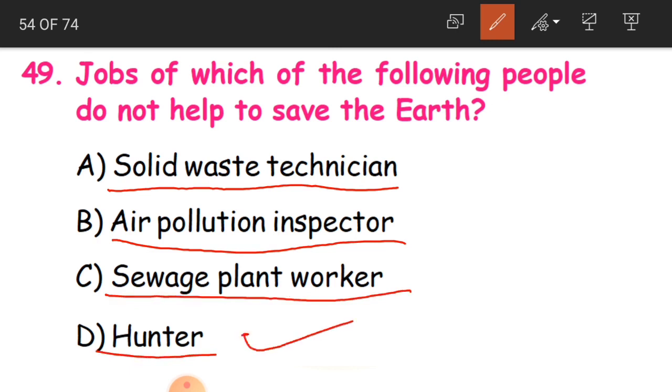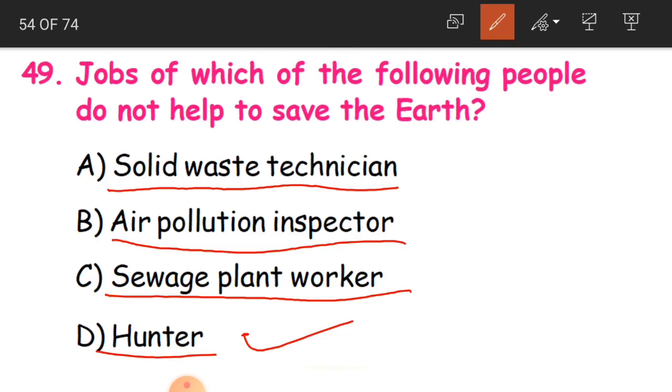And the answer is hunter. No children, the answer is hunter. Now what do hunters do? They hunt the animals in the forest. When they are killing the animals, what happens? The number of animals is going to decrease. So we are causing harm to animal life, birds or animals. That is how it is not helping to save the earth.